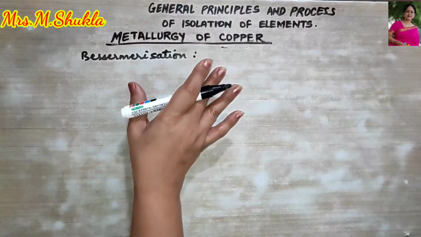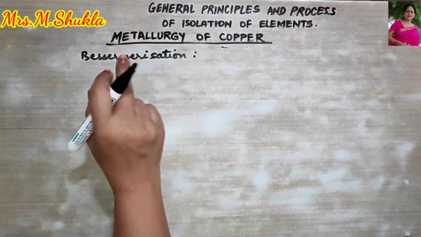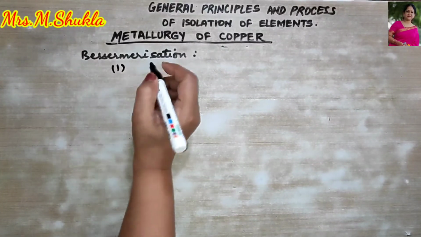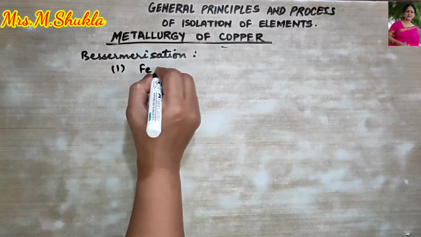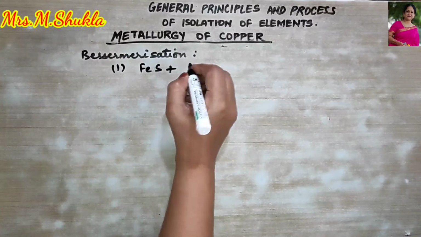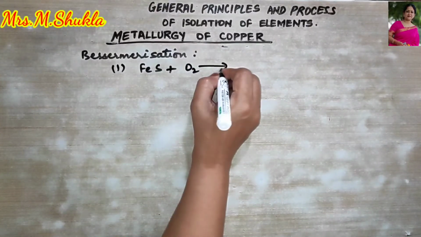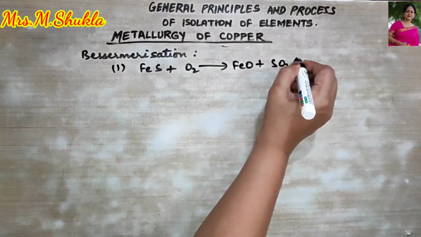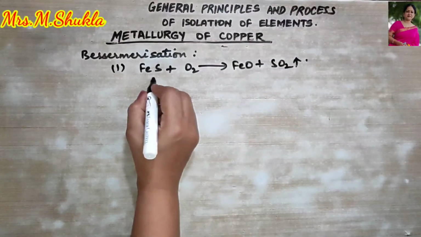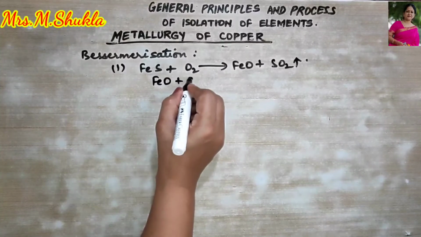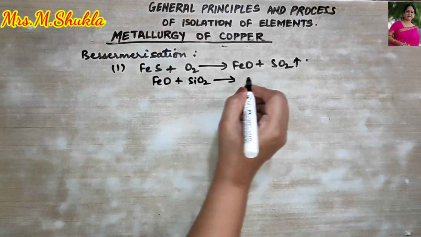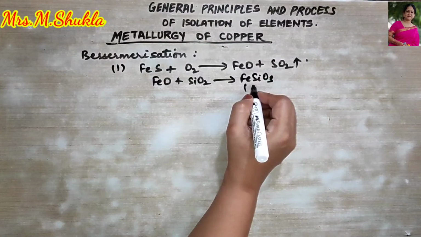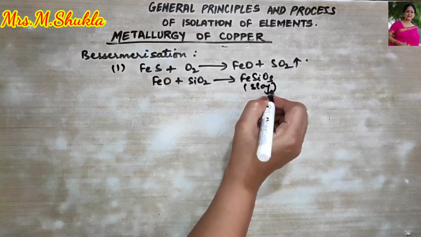Now air is passed into this mass through the tuyeres, right? The first reaction that we are going to observe over here is that ferrous sulfide combines with oxygen. It forms ferrous oxide, and sulfur dioxide gas will be given out, right? This FeO combines with the sand and forms the slag, right?